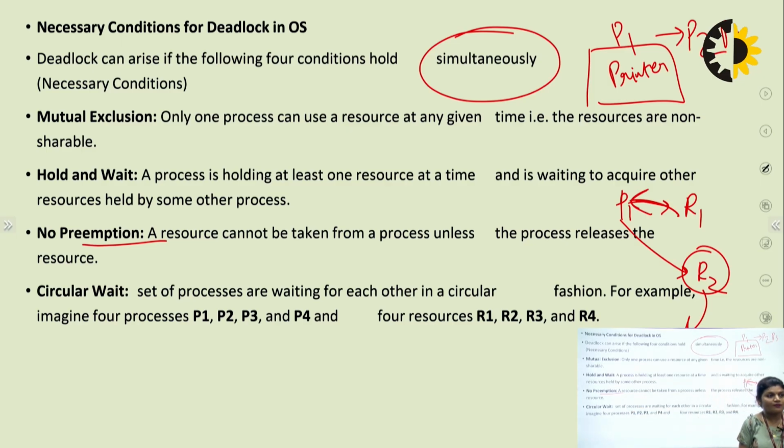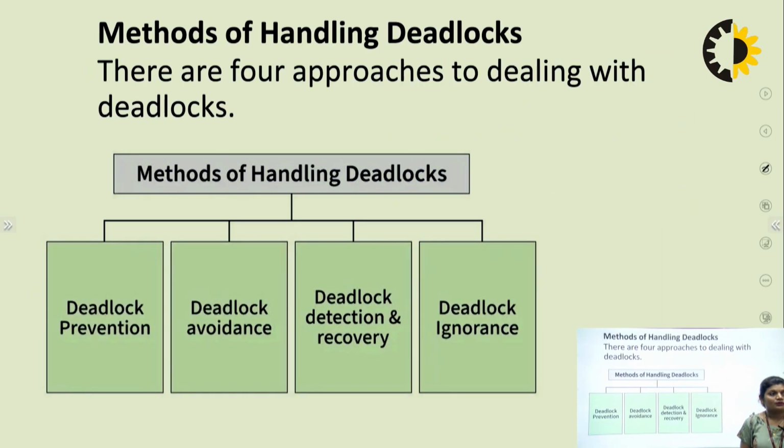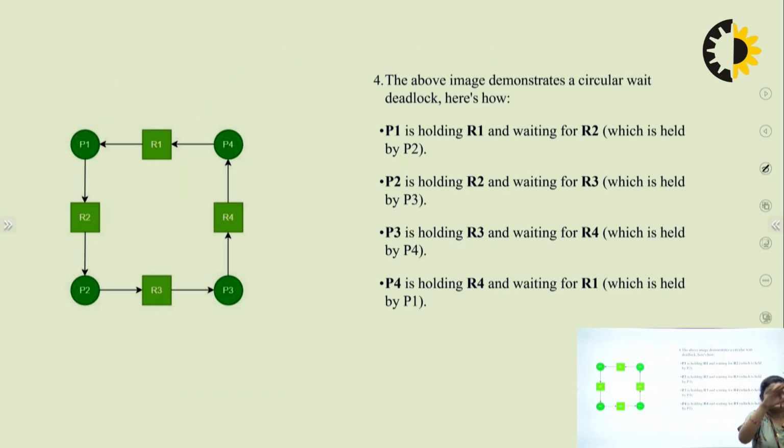What is circular wait? Circular wait is when a set of processes are waiting for each other in a circular fashion. For example, imagine four processes P1, P2, P3 and P4, and resources R1, R2, R3 and R4. Okay. So the above image demonstrates a circular wait deadlock. Here, P1 is holding resource R1.